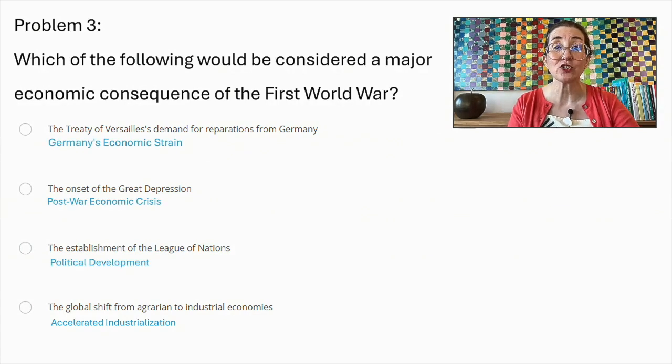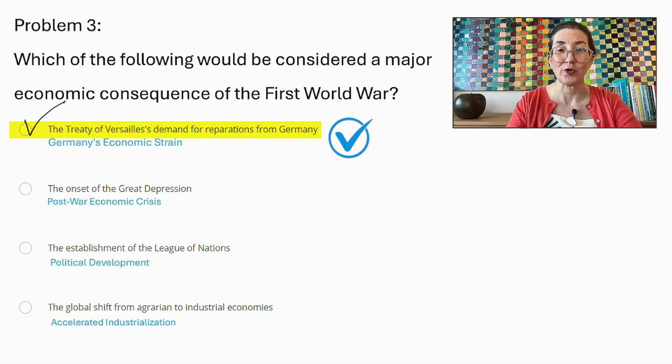However, the major economic consequence of the First World War was the Treaty of Versailles' demand for reparations from Germany. This demand placed a heavy financial burden on Germany, leading to severe economic distress, hyperinflation, and political instability, which had ripple effects across Europe and contributed to long-term economic challenges. Therefore, this is the correct answer.